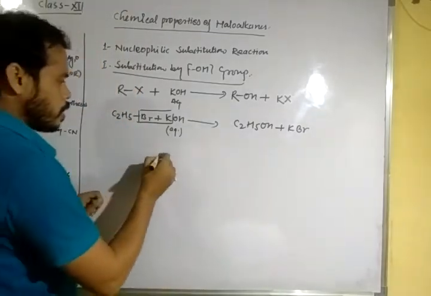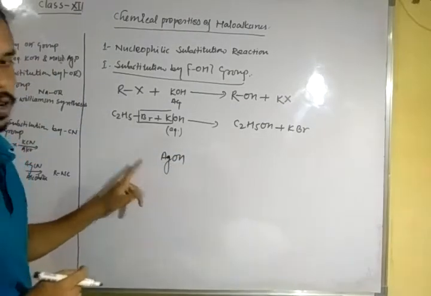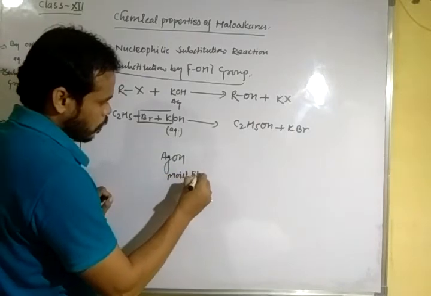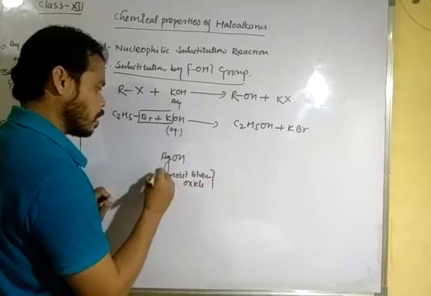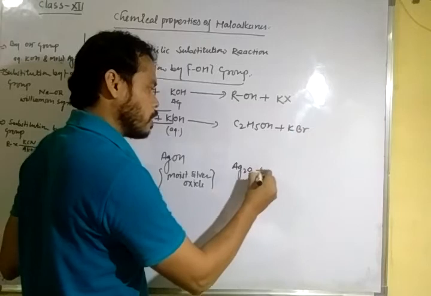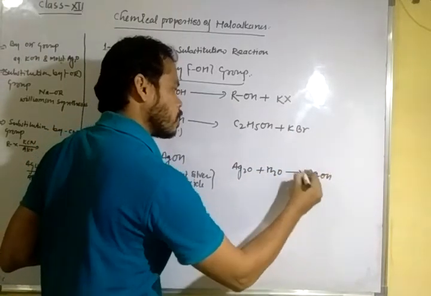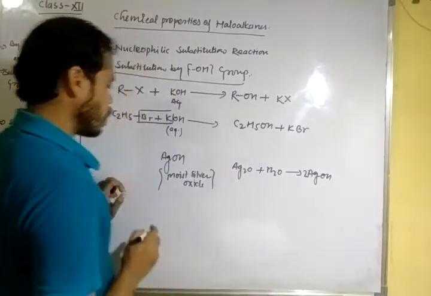Moist silver oxide means silver hydroxide; it is known as moist silver oxide. Why moist silver oxide? Because when silver oxide is treated with water it forms AgOH.